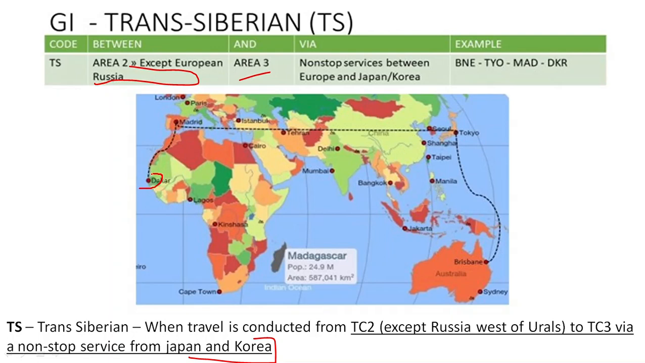Here we can see it is in Africa, Dakar to Madrid we have in Spain. Now from Madrid to Tokyo, Japkor, we have a direct flight from Tokyo to Brisbane in Area 3. So this journey will be Trans-Siberian.